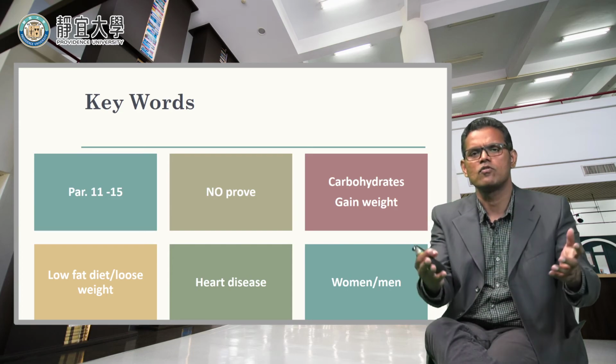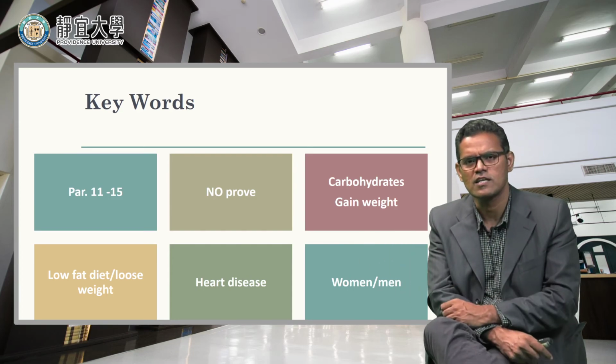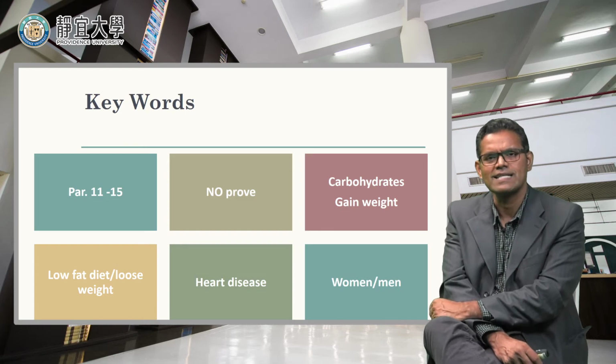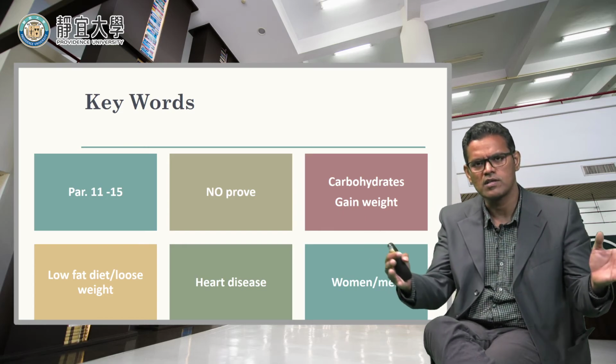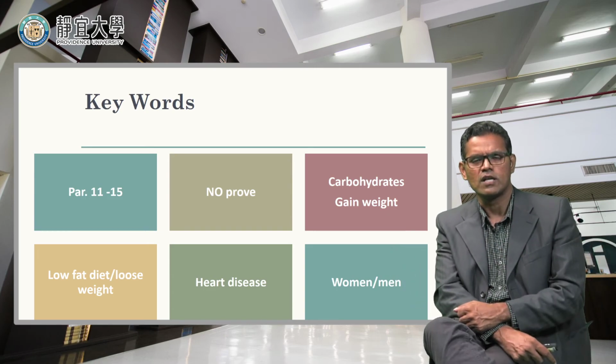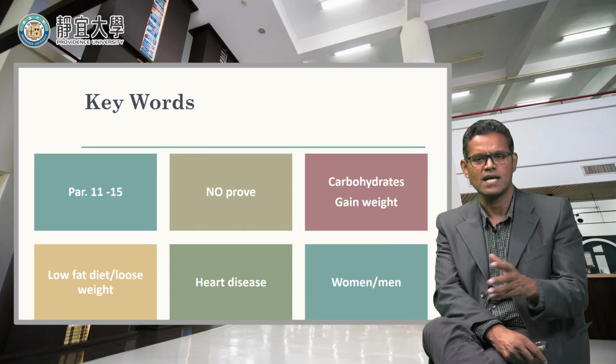They say there's no proof, and this study ran for 8 years, but some people think 8 years is not enough. If the study were done for a longer period of time, maybe they could really prove that a low-fat diet has an effect.